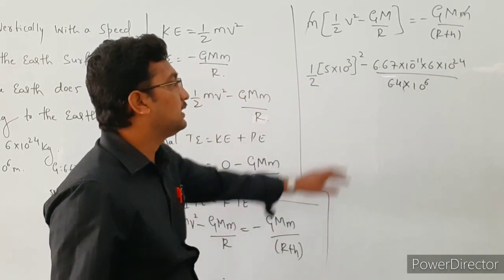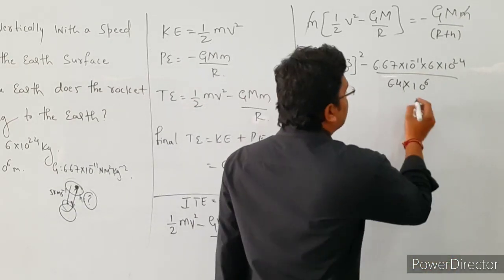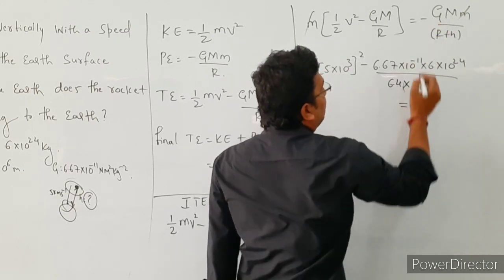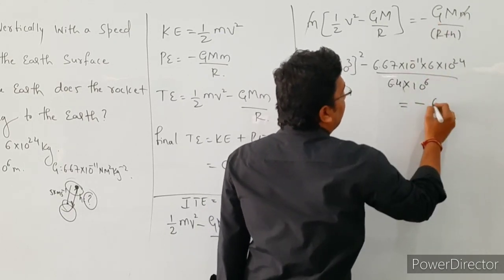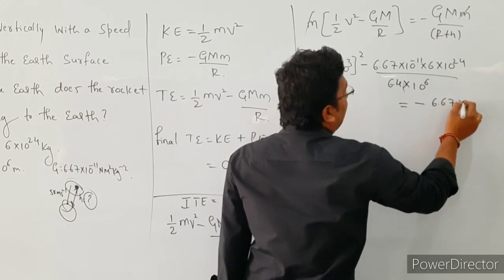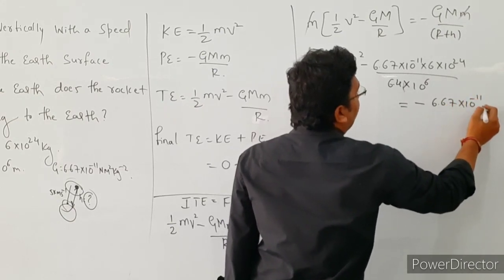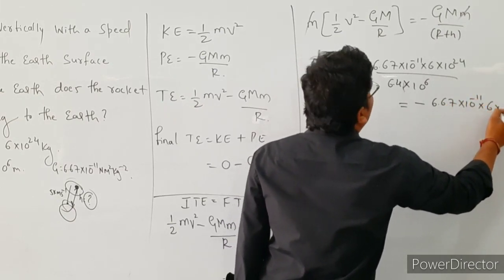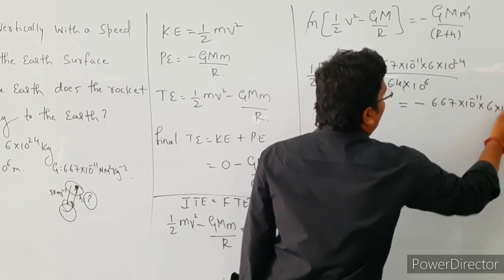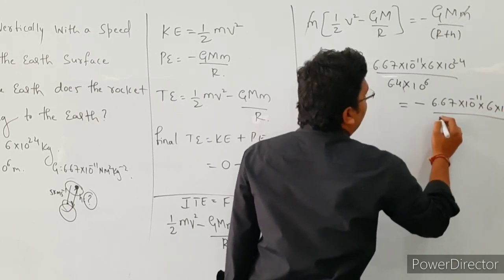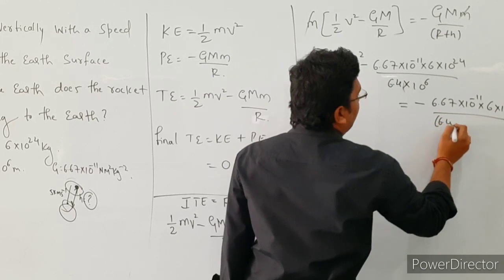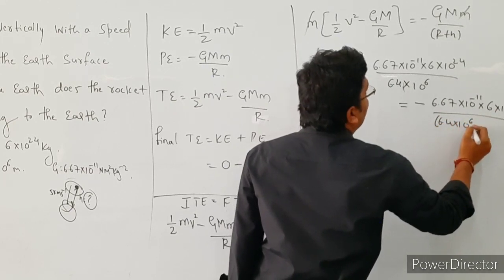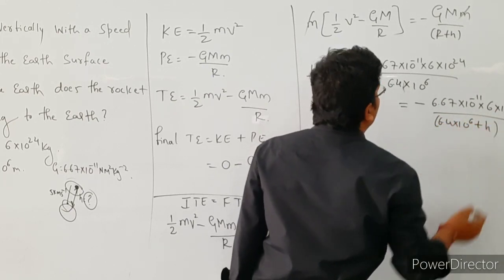So the radius of the earth is 6.4 into 10 to the power 6 meter. This is equal to minus, as it is, capital G value is 6.67 into 10 to the power minus 11 into mass is 6 into 10 to the power 24 divided by r plus h, that is 6.4 into 10 to the power 6 plus h, right?